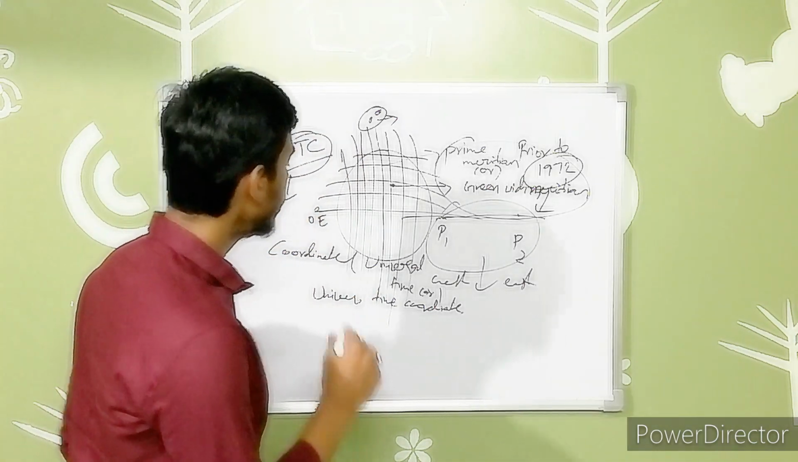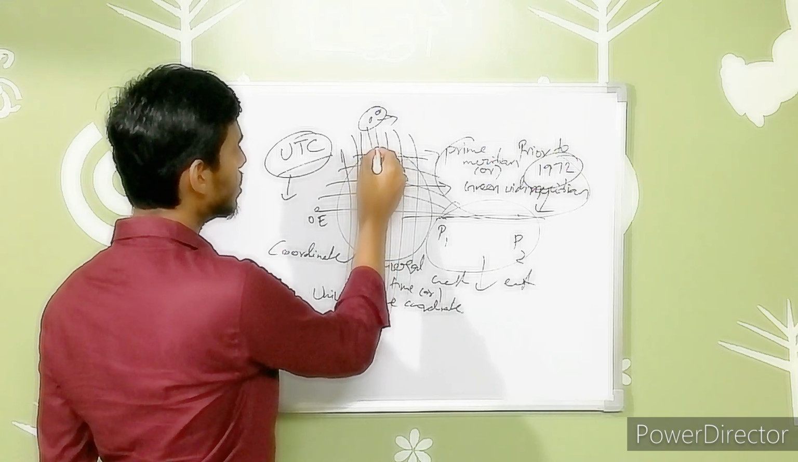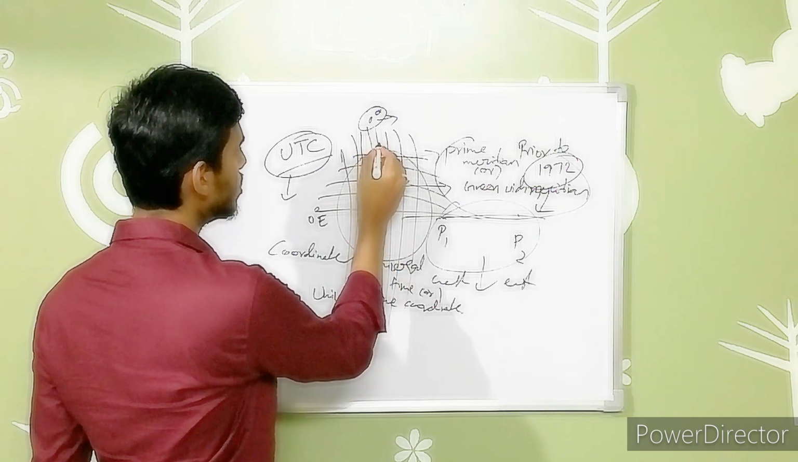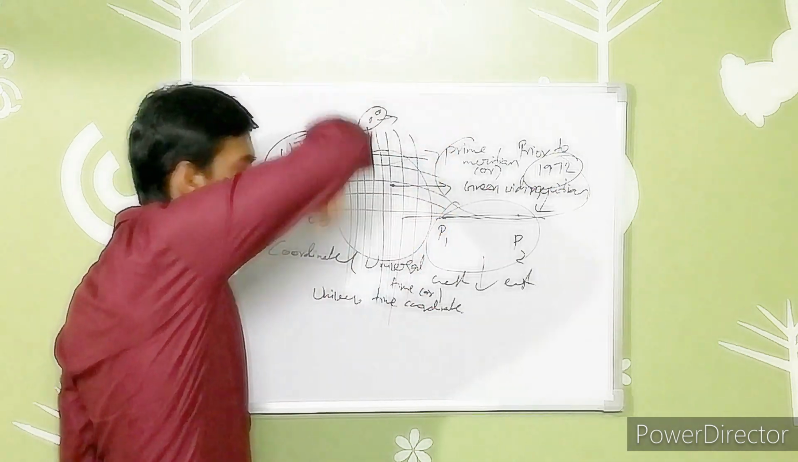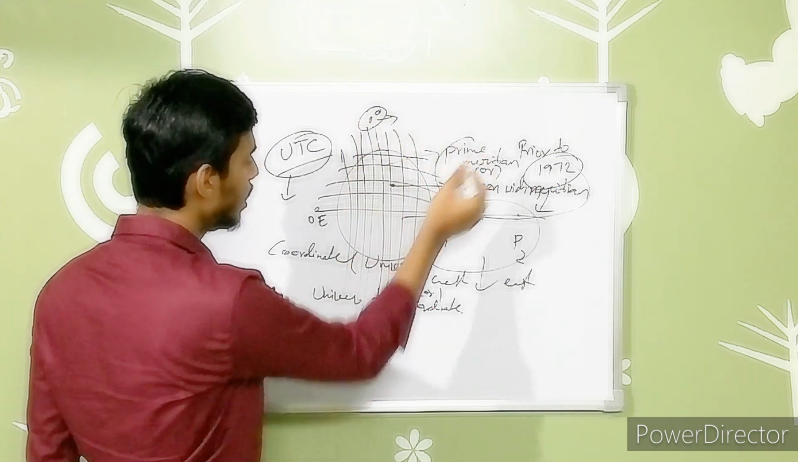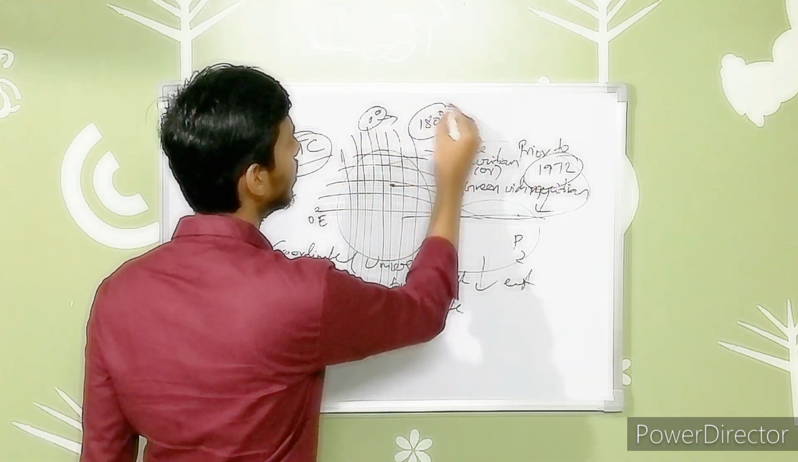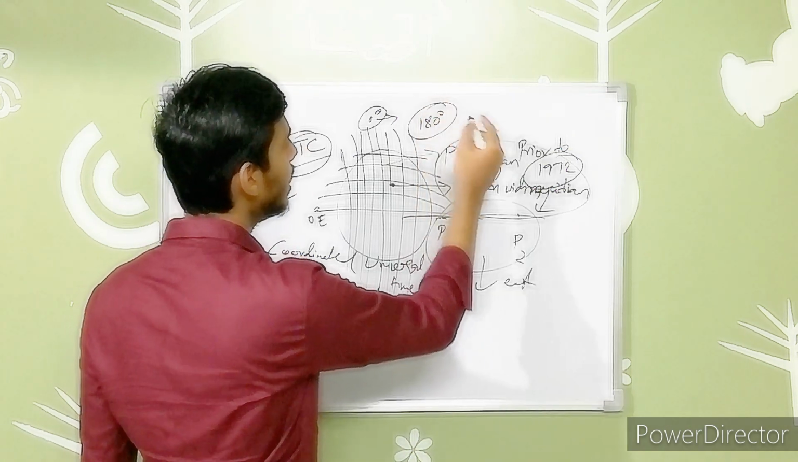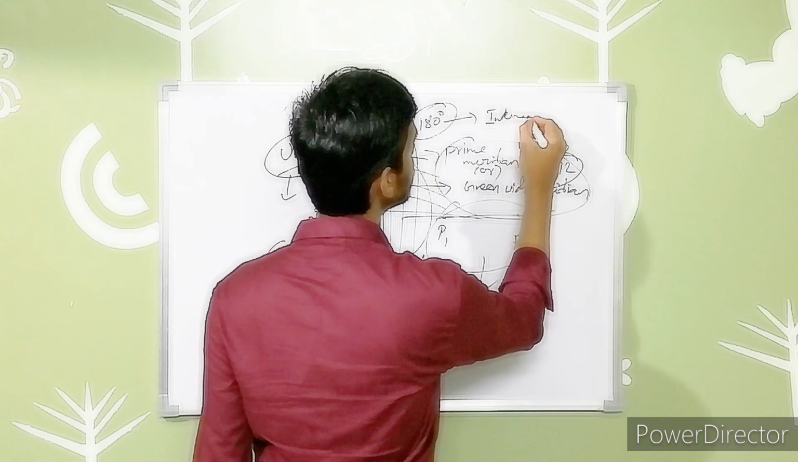Another thing we have to note is that these longitudes, which we also call meridians, are present on the backside also. Exactly opposite to this 0 degrees, on the other side, there is the 180 degrees line. This 180 degrees line is known as the International Date Line.